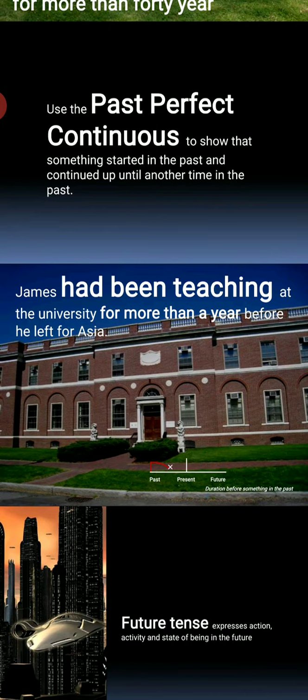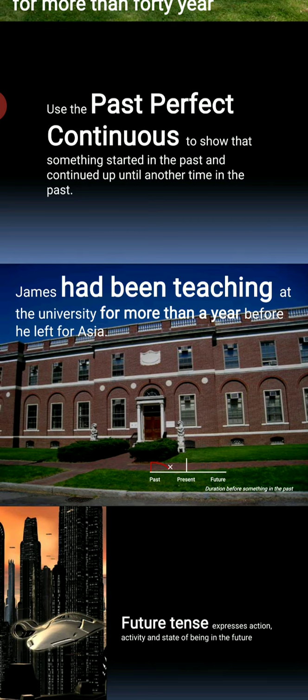What is past perfect continuous tense? That is an action started in the past and it has continued. Teaching at the university for more than a year before he left for Asia. That is the past perfect continuous tense.